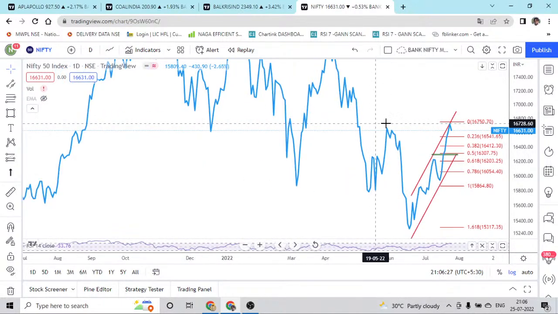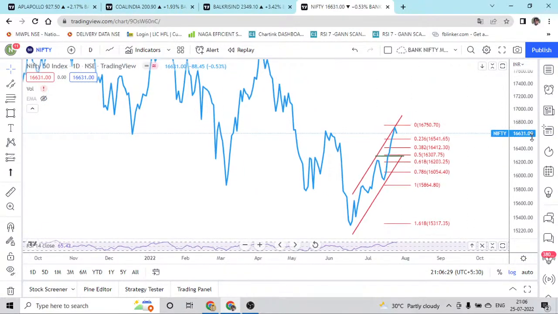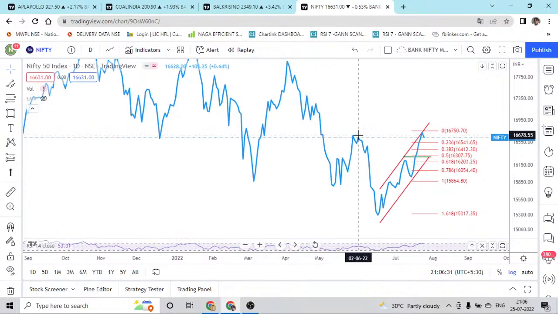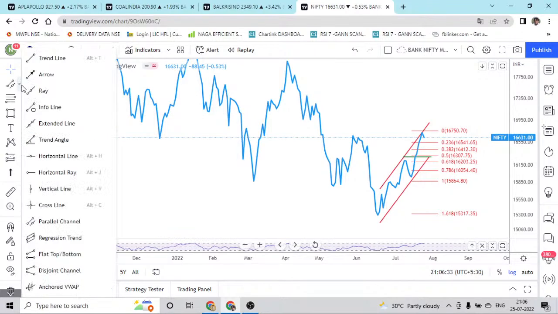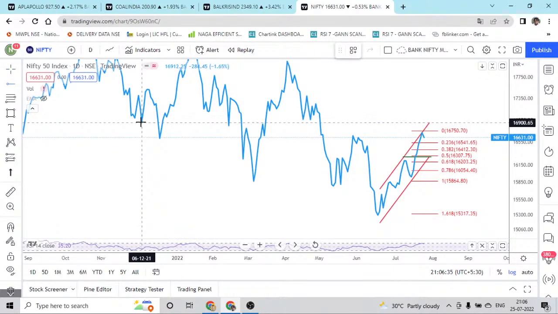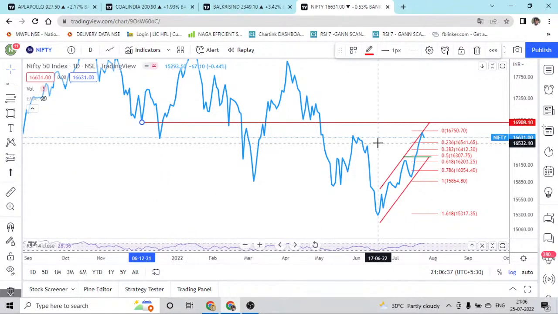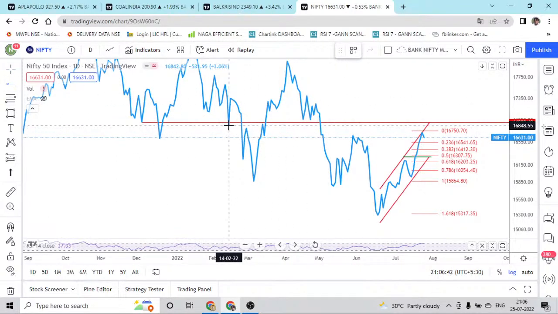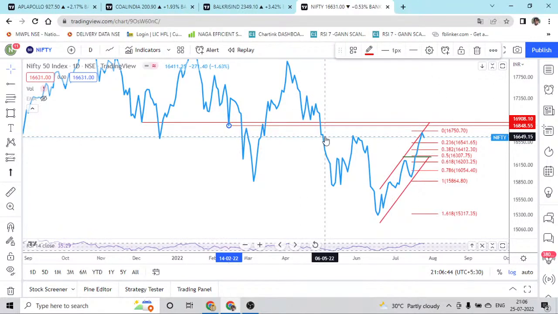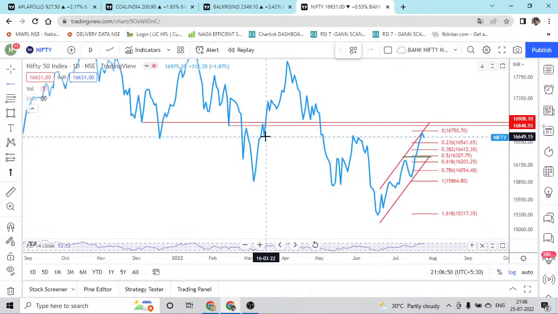If there is a gap up or a rally, Nifty will definitely respect these levels. That is what I'm looking for, and we'll mark these levels. These levels will act as a strong resistance where Nifty can reverse. Then one more level we have, which is around this.